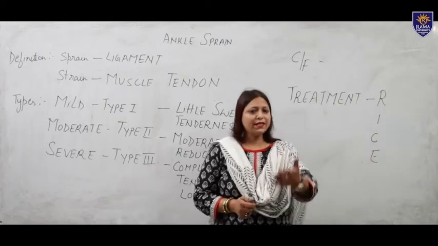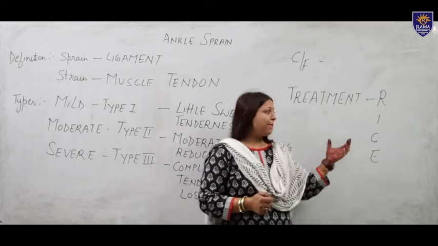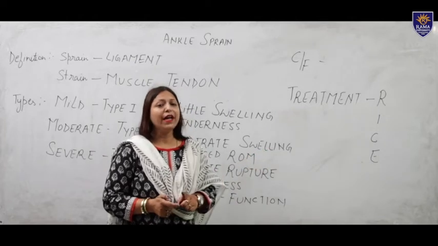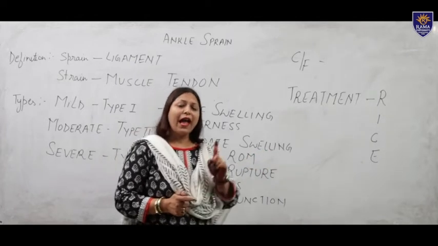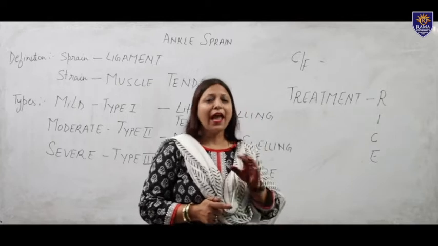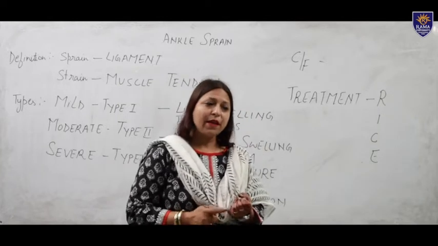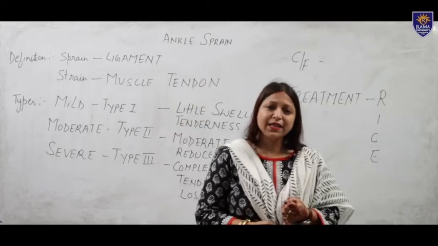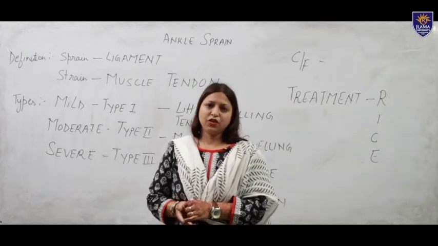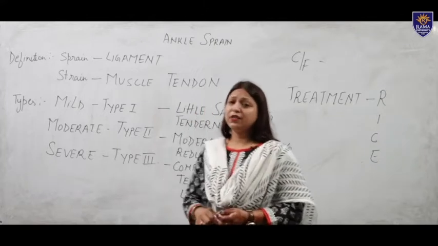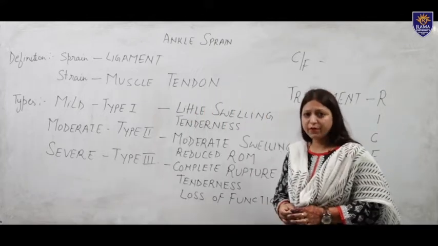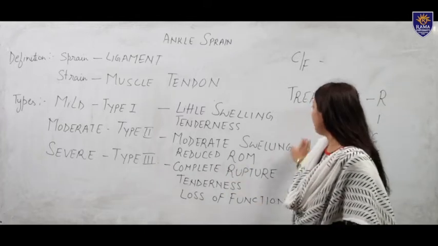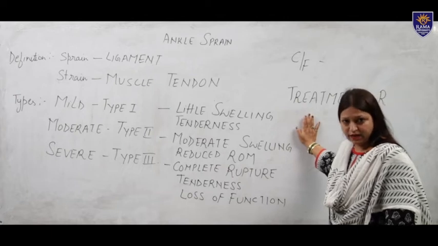Now we come to exercise therapy. When the patient's pain and tenderness are removed, we go to exercise therapy. We give ankle toe pumps. After ankle toe pumps, we give ankle mobilization and muscle strengthening exercises. If the patient is not treated with conservative treatment, then we go for surgical treatment. In surgical treatment, we will advise surgery.